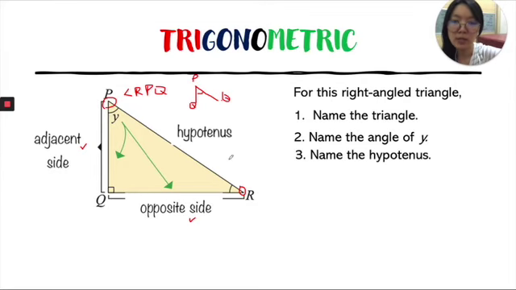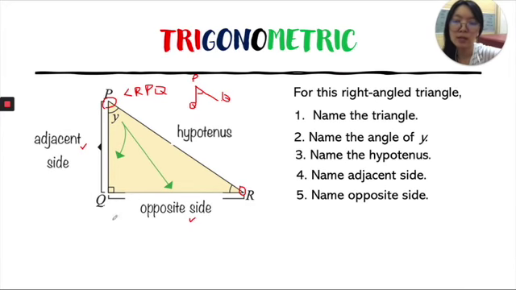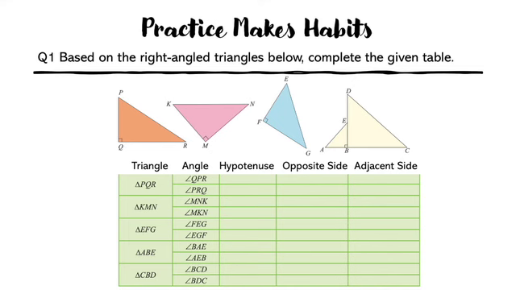Name the hypotenuse, PR or RP. Name the adjacent side. It is from P all the way to Q or from Q all the way to P, QP or PQ. Name the opposite side, from Q to R, R to Q. So we can label as QR or RQ. That's all for the first part.